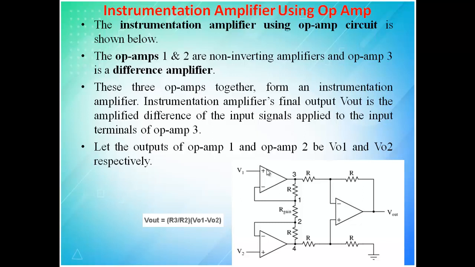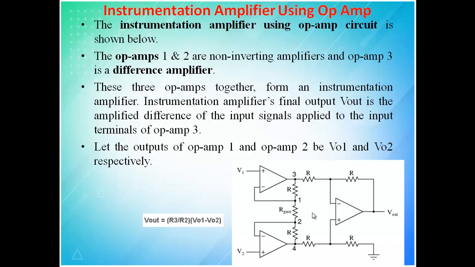These two op-amps are operated in non-inverting mode, and this op-amp is operated in differential mode. The output from the first amplifier and the output from the second amplifier are given as input to this amplifier, so this amplifier operates in differential amplifier mode. These three op-amps together form an instrumentation amplifier. Put together, we combinedly call it an instrumentation amplifier.